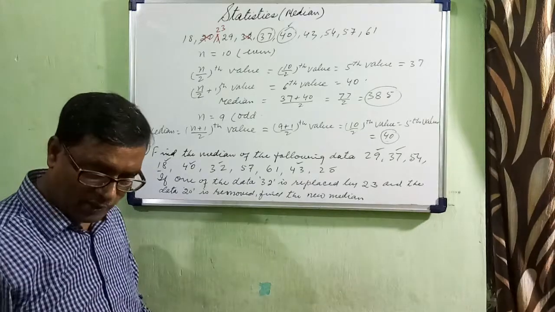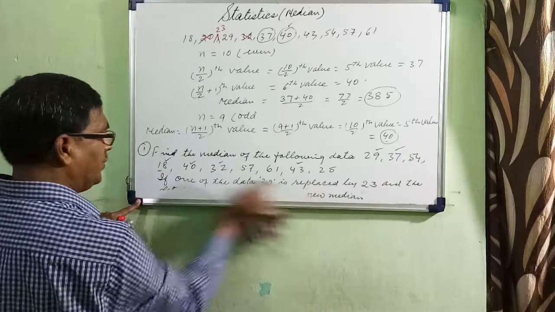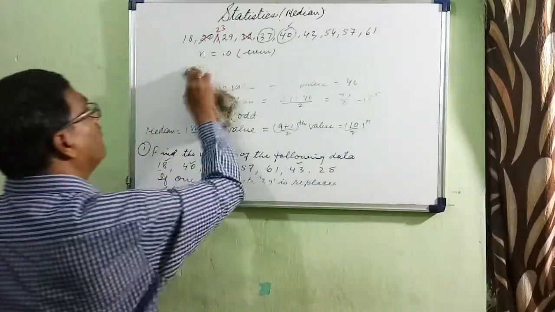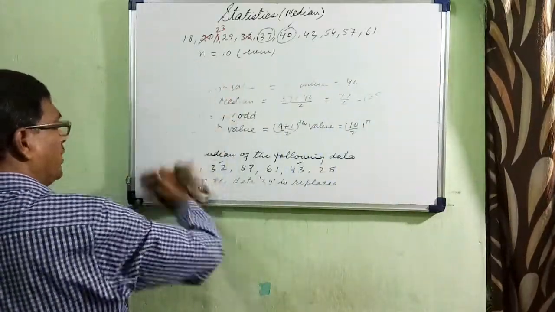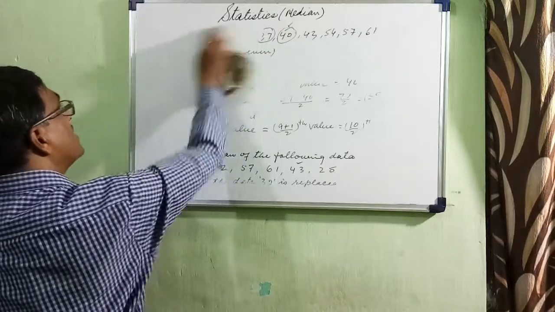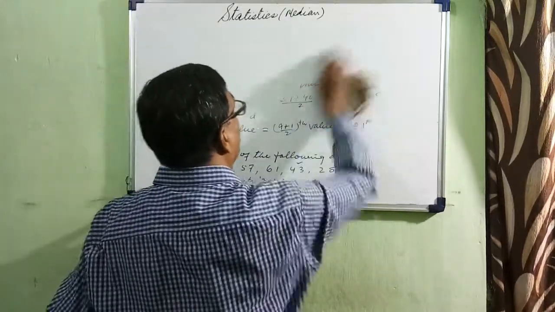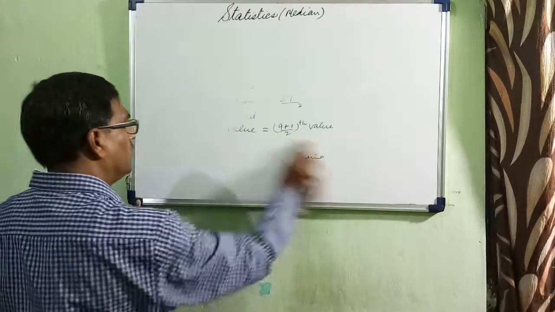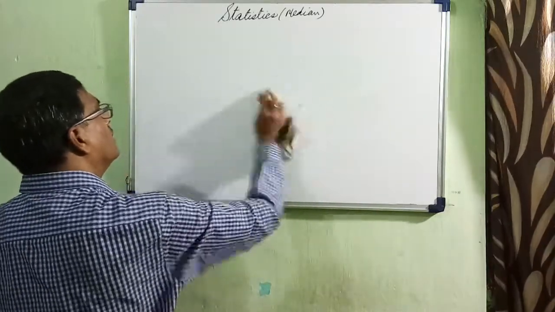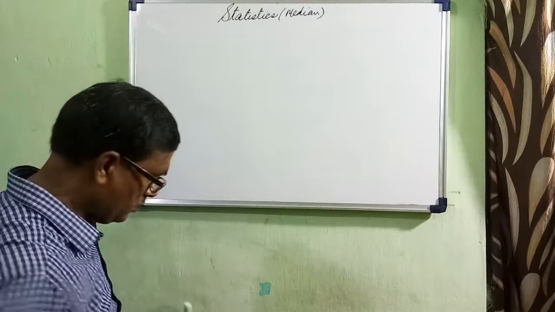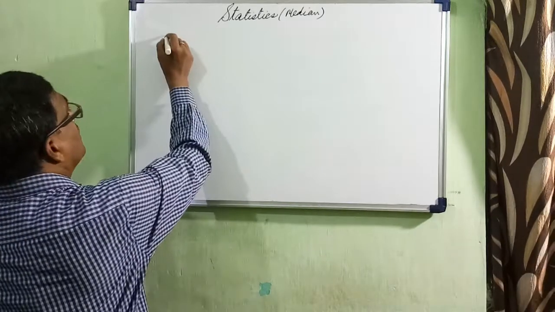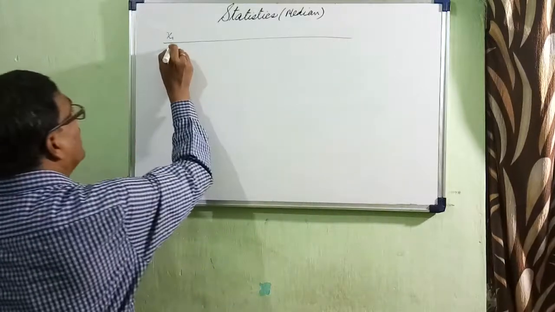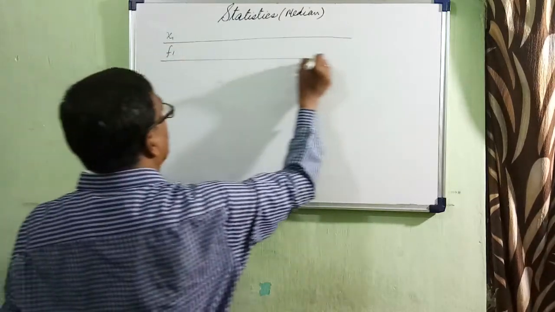Now, if suppose you have a discrete series, what do you mean by discrete series? In a discrete series, frequencies are given. So in such cases, how shall we find the median? Let us see. Suppose xi is given, fi is given.